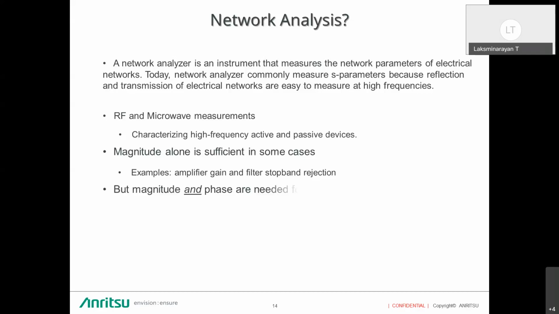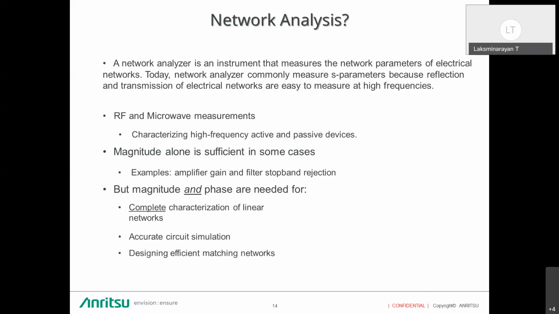But magnitude and phase are needed for complete characterization of linear and nonlinear networks, where you need the phase information measured for accurate circuit simulation and for designing efficient matching networks, where impedance matching is a main part of the circuit. So the phase and magnitude information are all required.